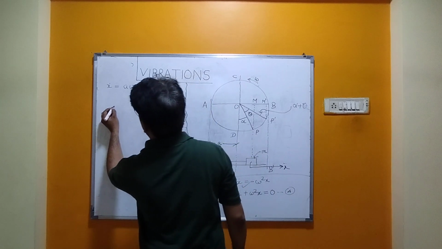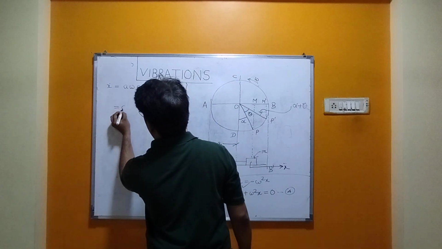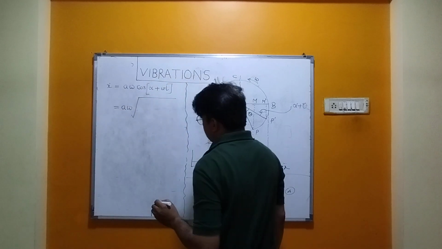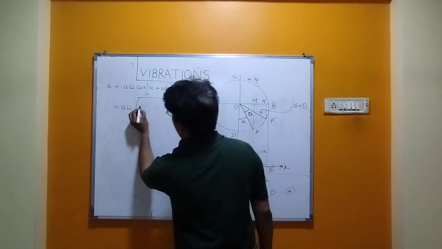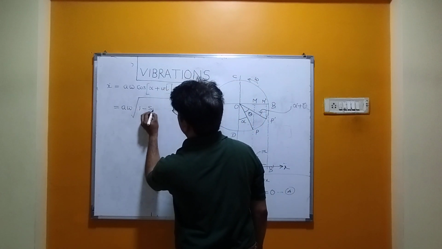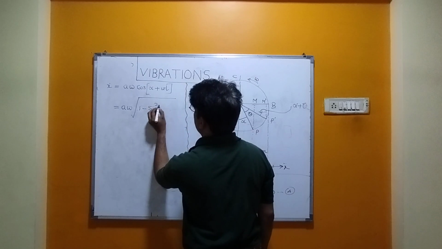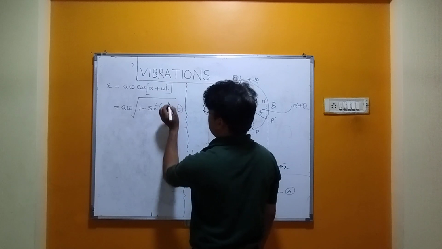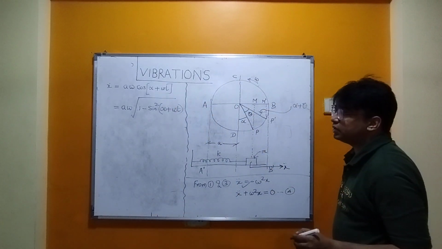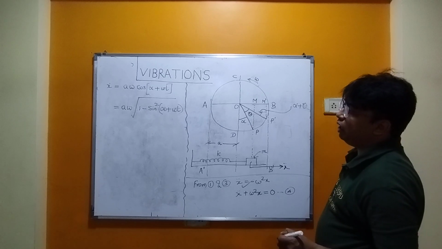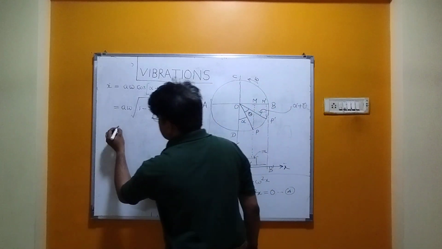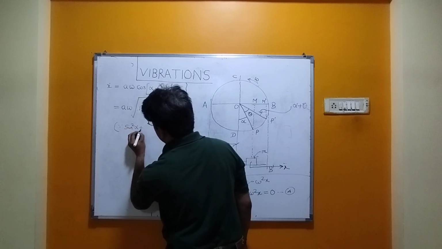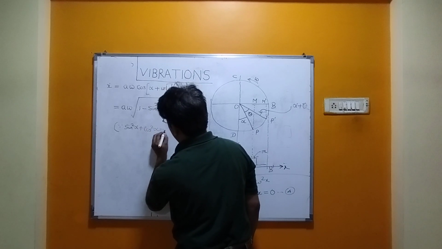So this will be written in this fashion: A omega square root of 1 minus sine square of alpha plus omega t, since sine square alpha plus cos square alpha equals 1.